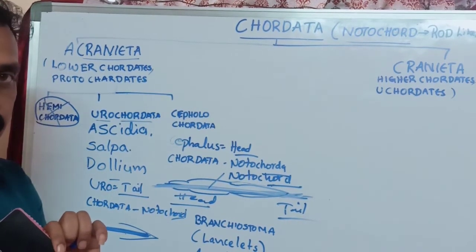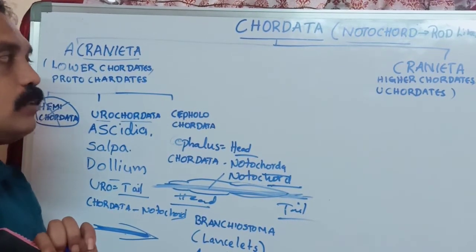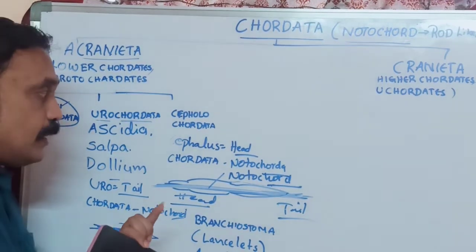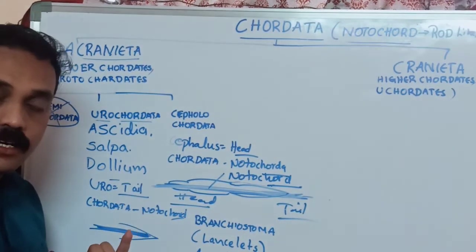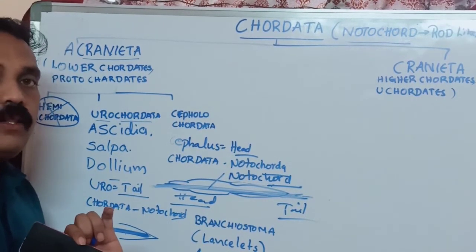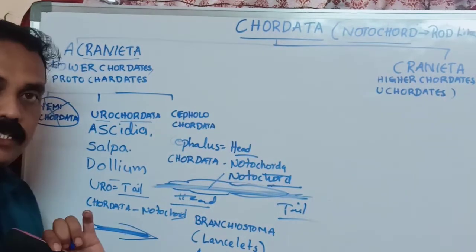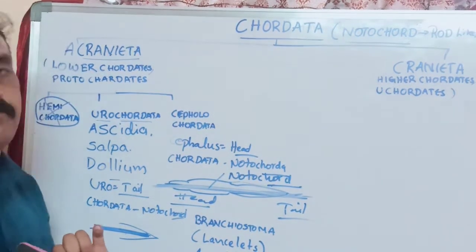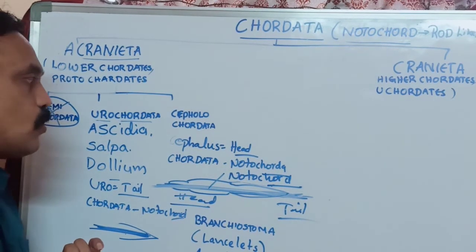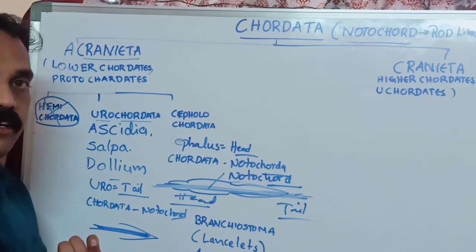Later it disappears or is modified into the vertebral column in vertebrates. But here in Cephalochordata, for example lancelets, the notochord is persistent in their lifetime. So that is called Cephalochordata.